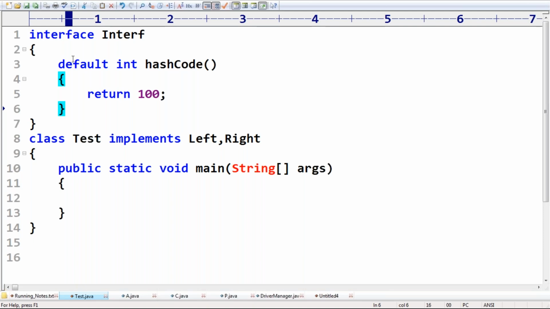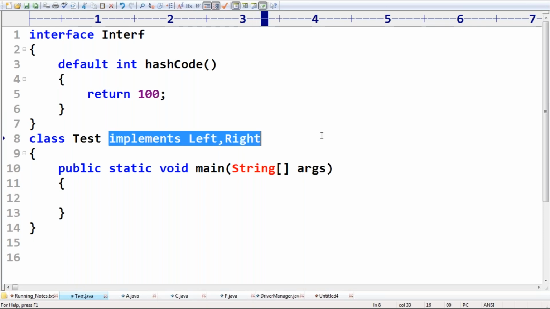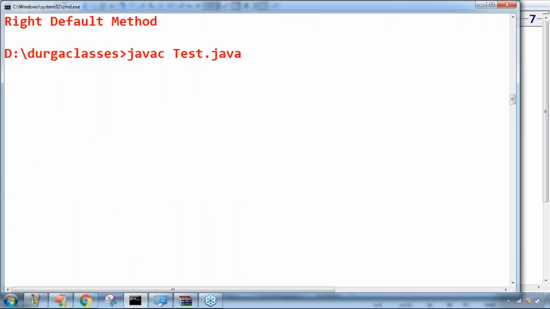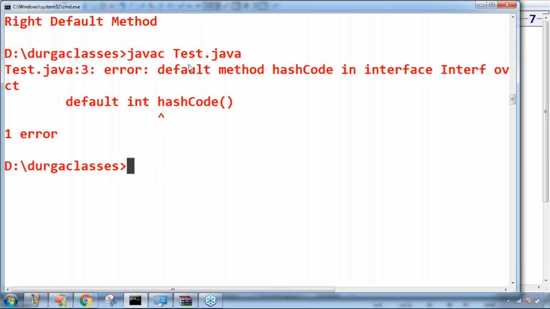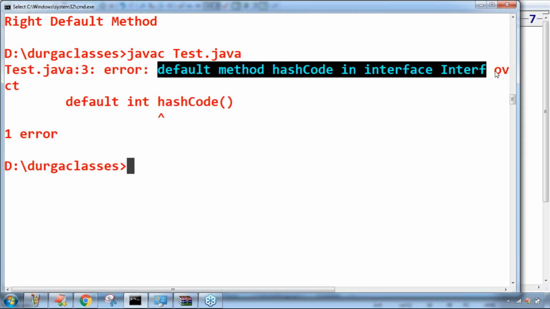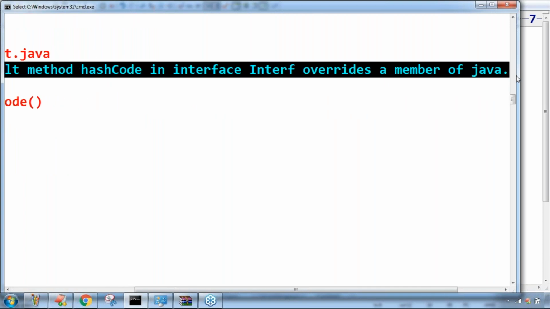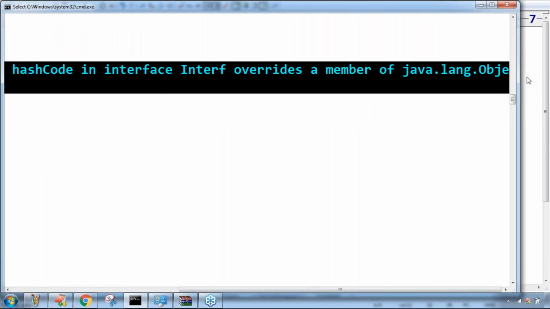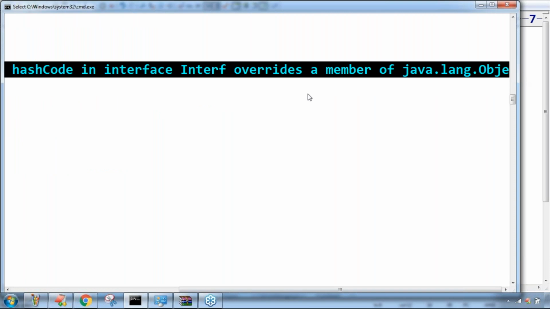But if I consider this one, interface Interrupt, now have a look. What is the problem we are getting? Here this is a default method hashCode in interface Interrupt, and it overrides a member of java.lang.Object, so we are getting the error.